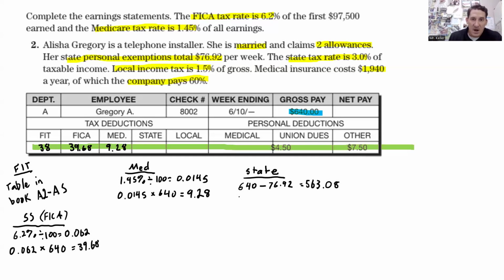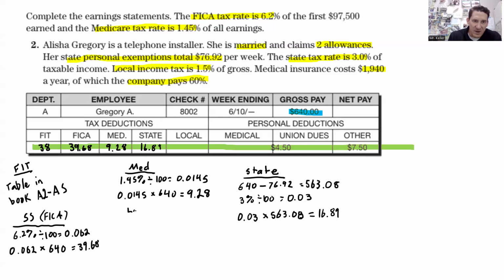Your assignment in the book, there's no exemption, so you're just going to use gross pay for everything for the state tax. The tax rate is 3%, so I'm going to change that to a decimal. So 0.03, and then I'm going to take that rate and multiply it times the taxable income. So 0.03 times 563.08. And that comes out to 16.89. That's the state tax.